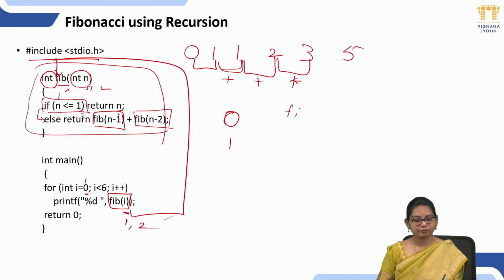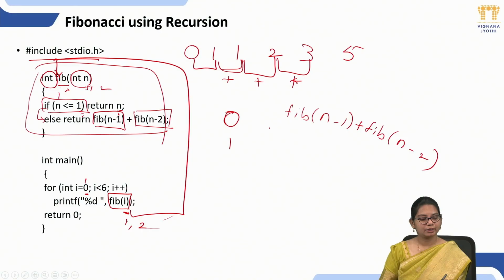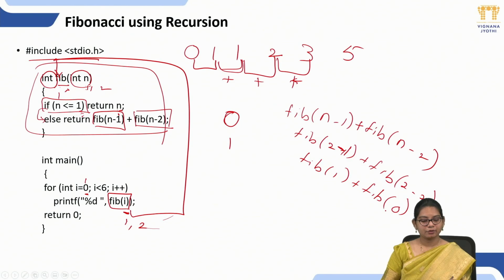So fib of 2 minus 1 is 1, fib of 1 plus fib of 0.